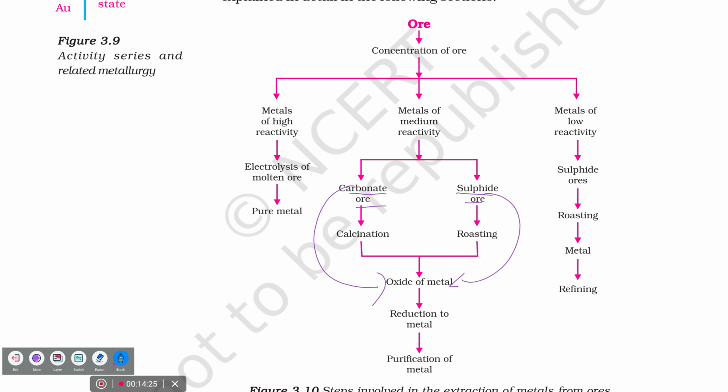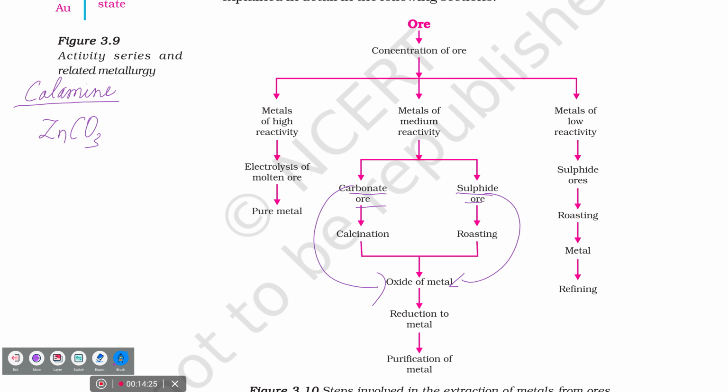We'll see one example each for carbonate and sulfide ore. Medium reactive means we can take zinc, which comes under medium reactive metals. If it is in the form of a carbonate, ZnCO3, both have valency 2, so the 2 will get cancelled. What could be the formula for zinc carbonate? ZnCO3. And what is the name of this ore? Calamine. What type of ore is this? Carbonate. Which process should be involved here?